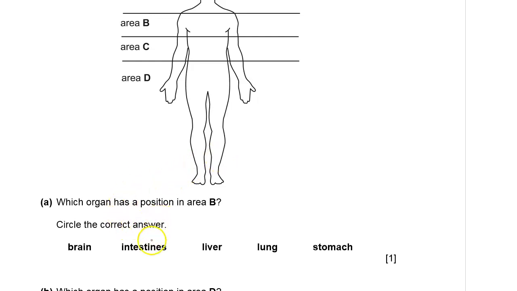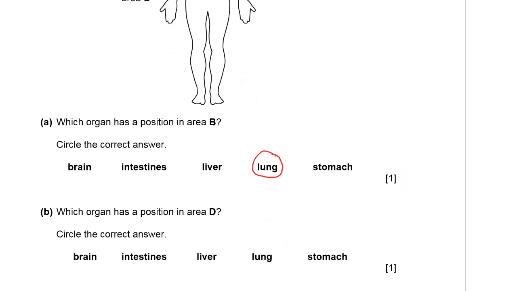Circle the correct answer. Of course, the brain is in area A. Intestines are in area C, I suppose. Liver as well could be either area C or D. Stomach is of course in area C, and therefore the lung is the one that is in area B. Area B is the correct answer there.